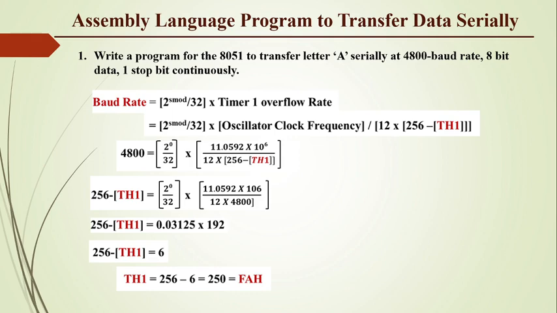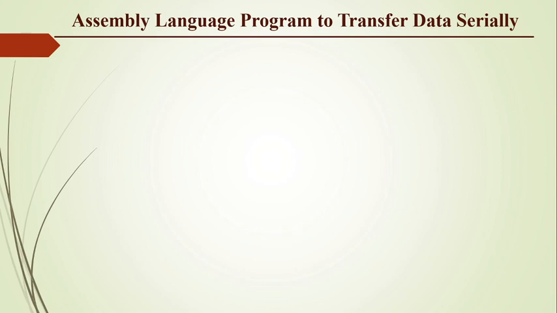So this should be loaded into TH1 to generate the baud rate of 4800. Or we can use the decimal value minus 6, or hex value FAH. So here is the assembly language program to transfer data serially. This is our starting location in RAM memory. Here is the LJMP start.